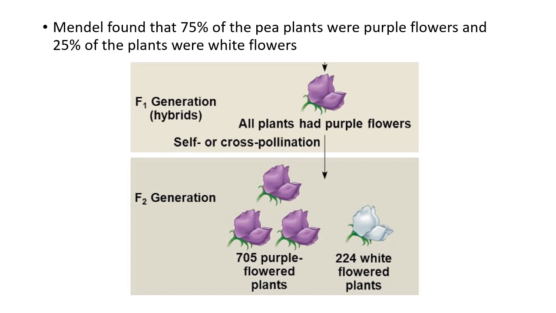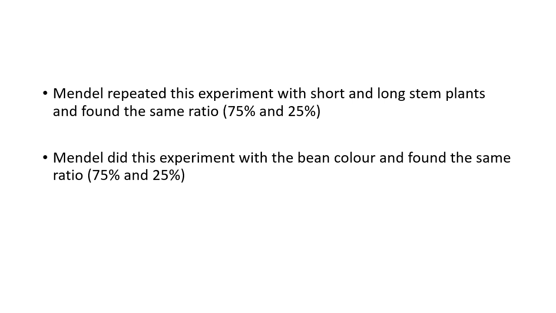So that's what he found. Again, that 75 to 25 split for purple and white. He couldn't quite figure out why it was 75 to 25. But what he did notice was that when he did that with everything else, with short and long stem, he got the same ratio, 75 to 25. When he looked at bean color, yellow to green, he got that same ratio, 75 to 25. So he knew it wasn't just luck of the draw. He's breeding thousands and thousands of plants, and he's always consistently getting a 75% to 25% ratio.